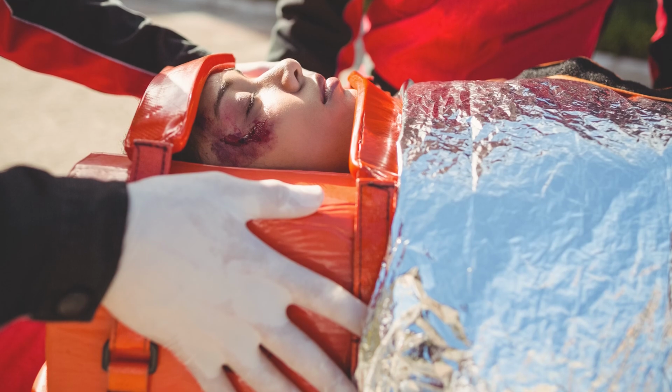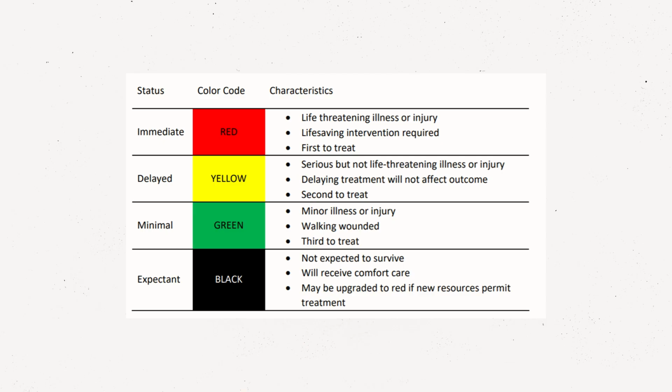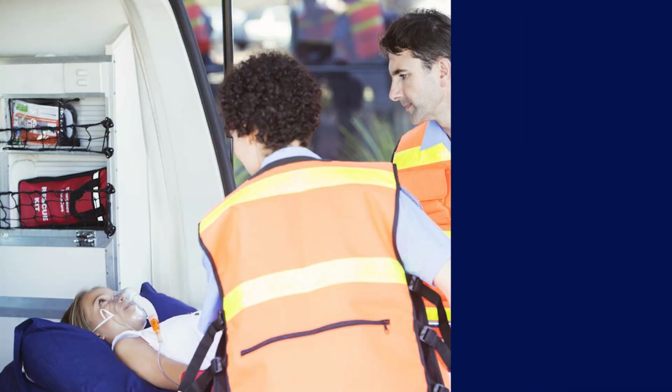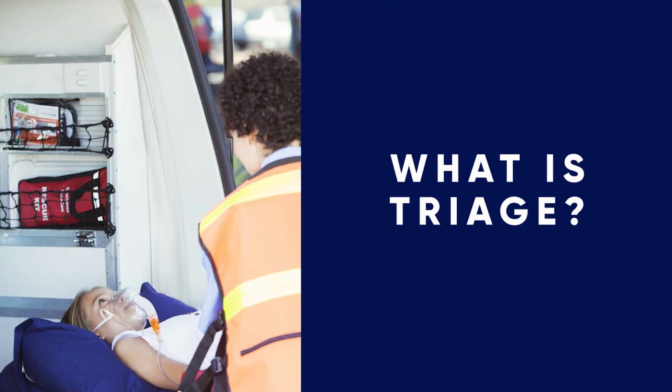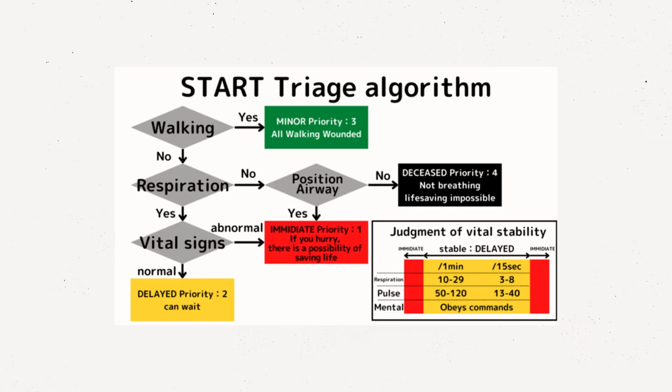To overcome this confusion, the triage system comes in. According to this triage system, we can categorize the injured persons into 4 categories and give them different color coding. By this color coding, we help them and rescue them one by one. So, what is meant by triage? Triage means to sort out, to categorize the patients into 4 different categories. And one word is related to this triage system, that is START, meaning simple triage and rapid treatment.